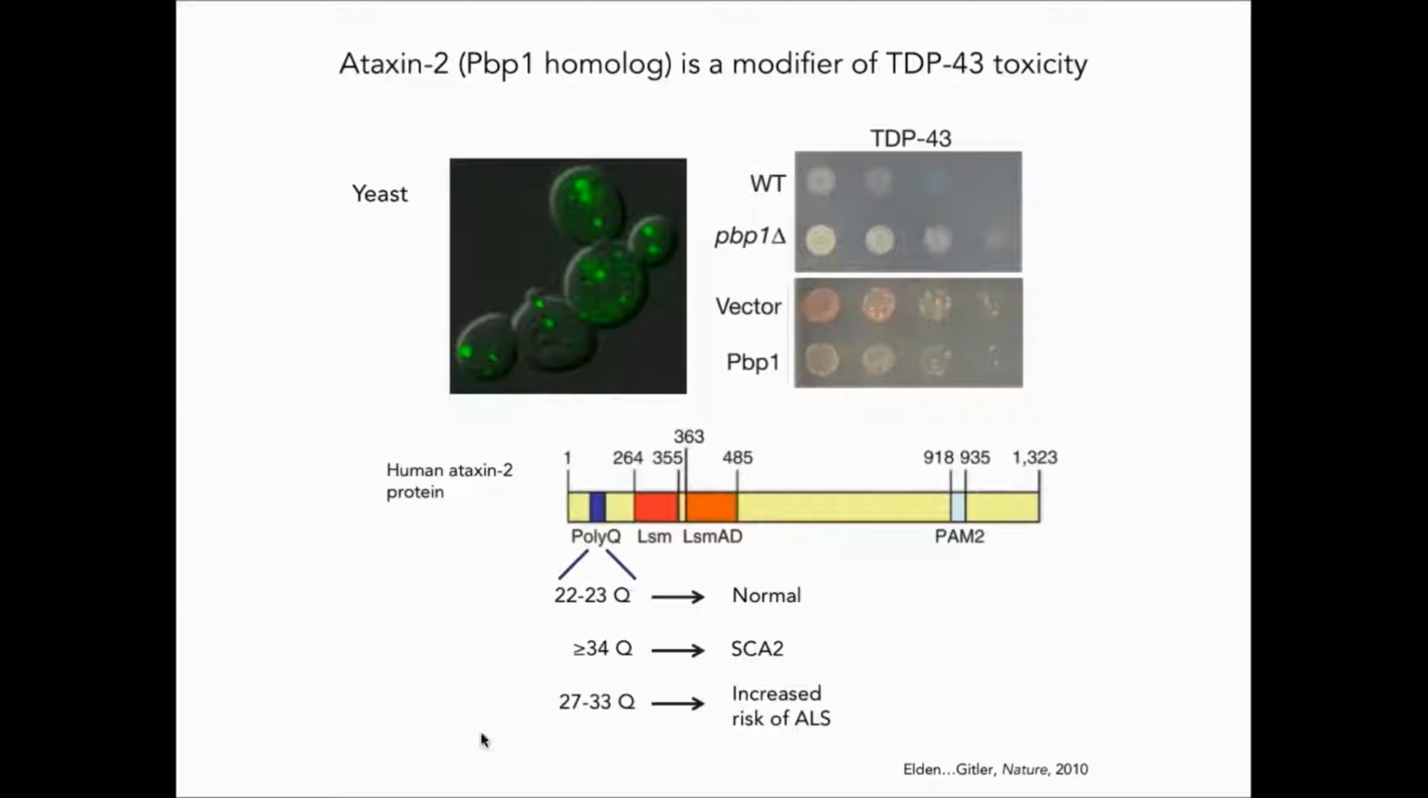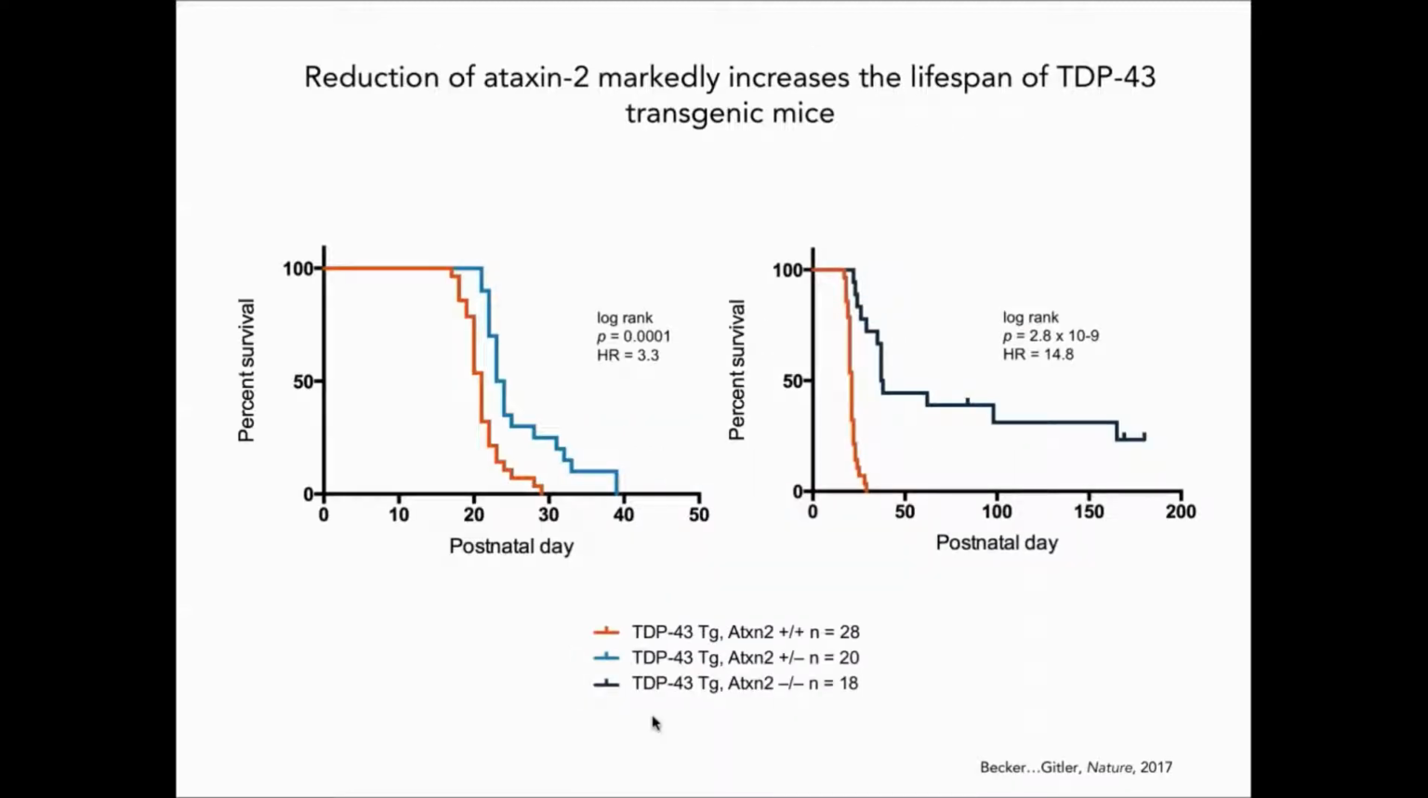And previous researchers in my lab found that intermediate length expansions that aren't quite to this 34 glutamine threshold can increase the risk of ALS. And this has been confirmed in many different studies in ALS populations around the world. So clearly, there is some interaction between TDP-43 and Ataxin 2, and this interaction seems to be involved in ALS. So can we take advantage of this as an ALS therapy?